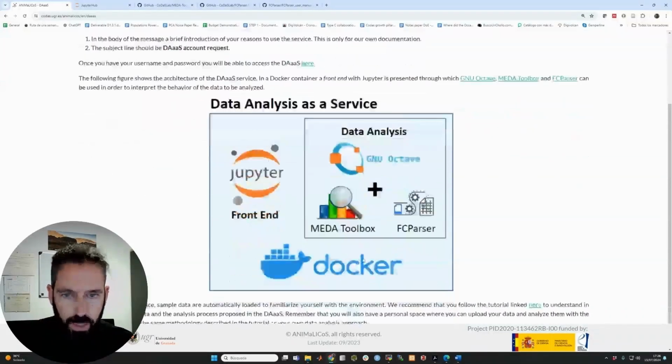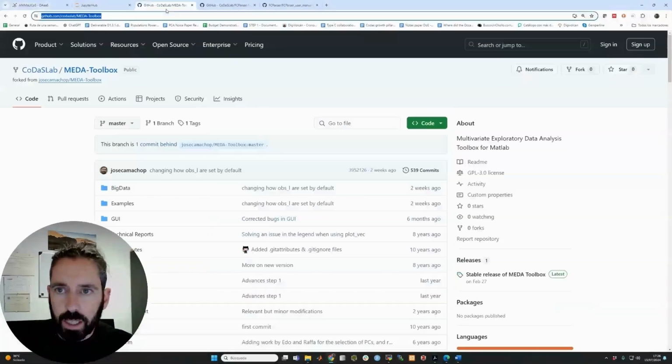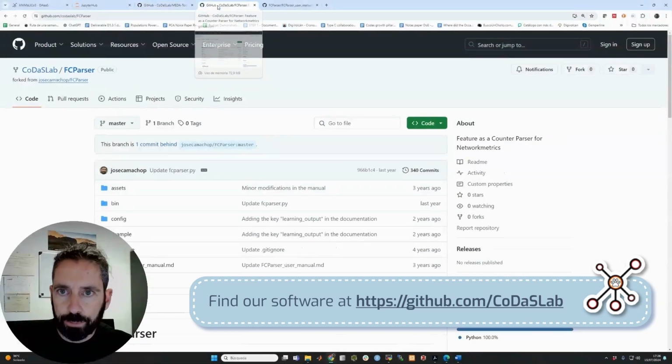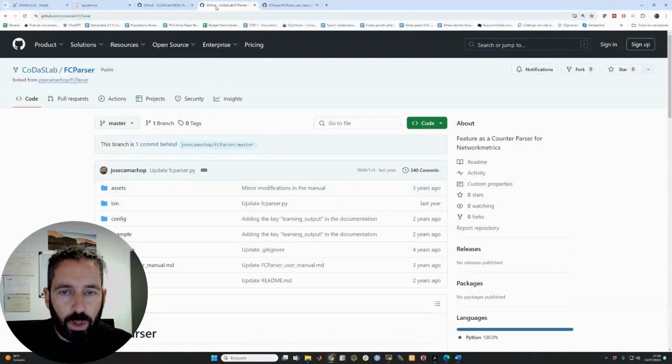The service is based on a Docker container, and on top of that, we install a Jupyter Hub. And the Jupyter Hub includes two of our tools. One is the Feature as a Counter parser, or FC parser, and the other one is the Multivariate Exploratory Data Analysis toolbox, or MEDA toolbox. Both of them are free software that you can find at GitHub in the account of the Computational Data Science Laboratory.